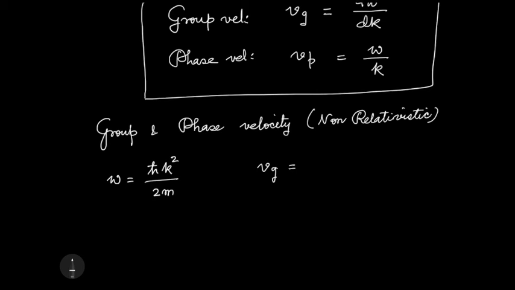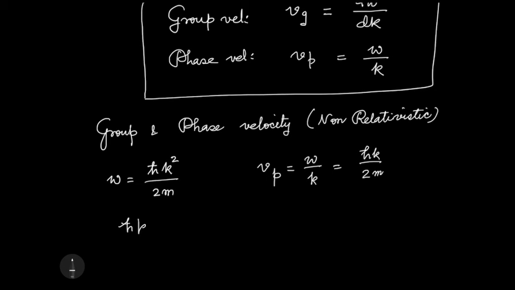So what is the group velocity for this? I'm sorry, let's calculate the phase velocity first. The phase velocity is omega by k, which is h cross k by 2m.